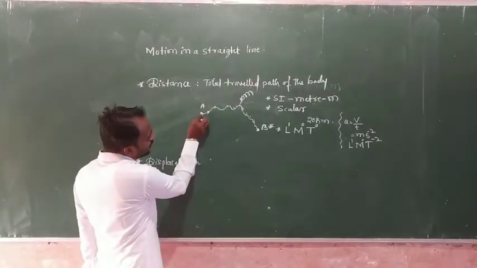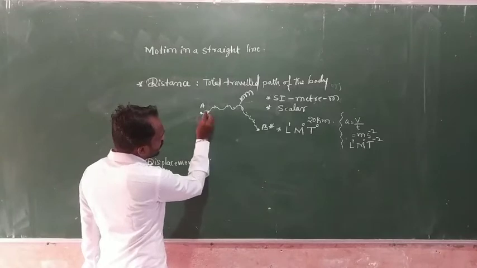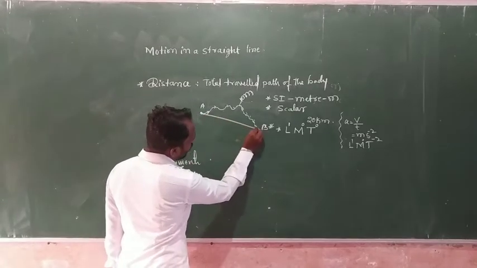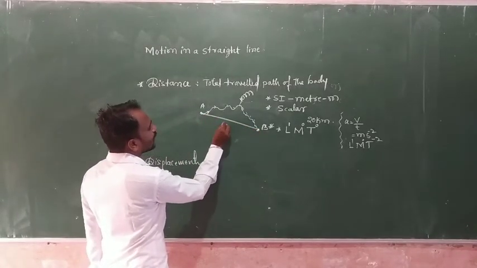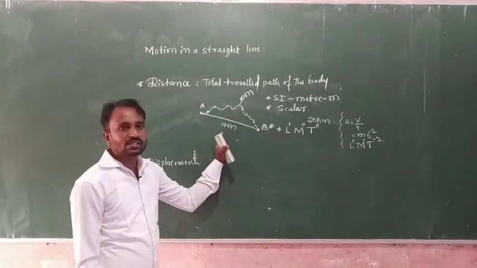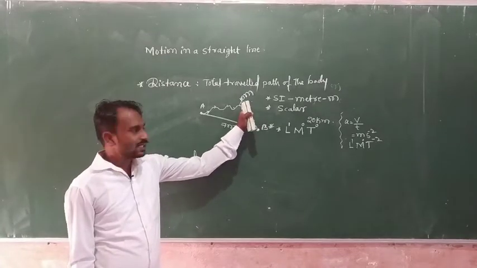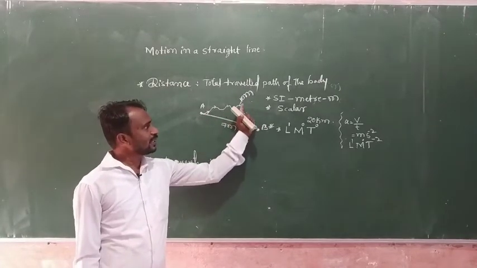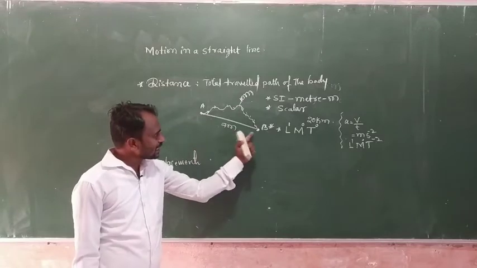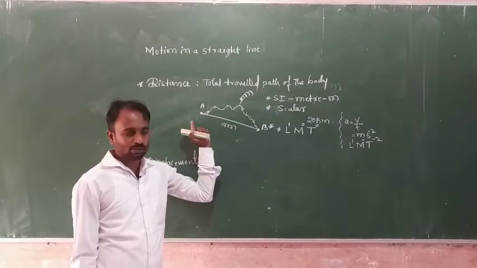But the shortest distance between A and B we consider to be 7 meters. So this 7 meters is the displacement and 10 meters is the distance, because the total traveling path is 10 meters but the shortest distance between the initial and final position is 7 meters.